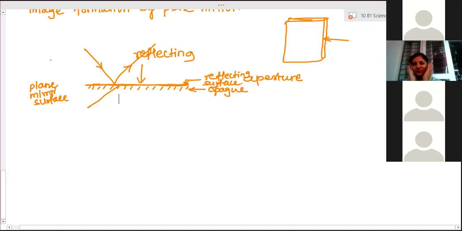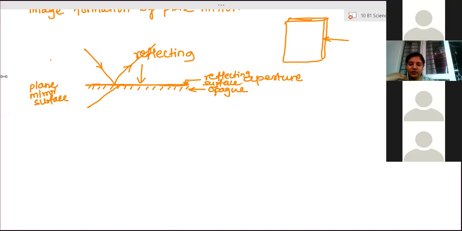We can't touch an image. Image can be real. If we have a surface on which it is reflected, we can touch that surface, but we can't touch the real image itself. It has no thickness. The real image has no 3D.